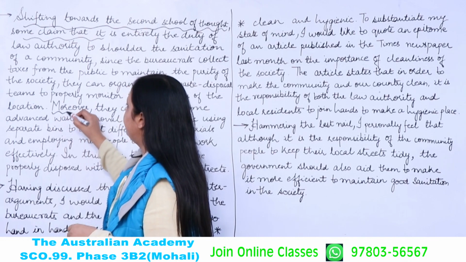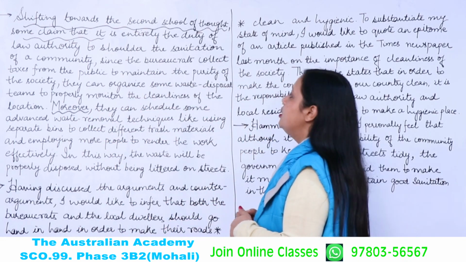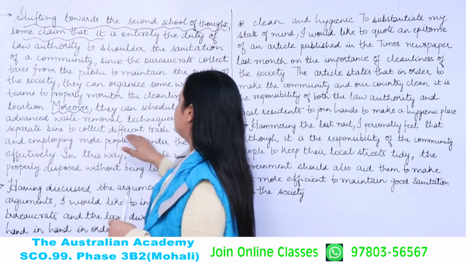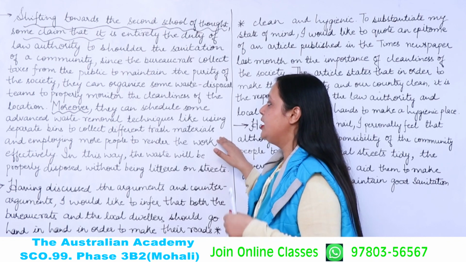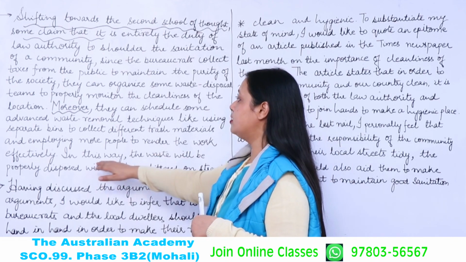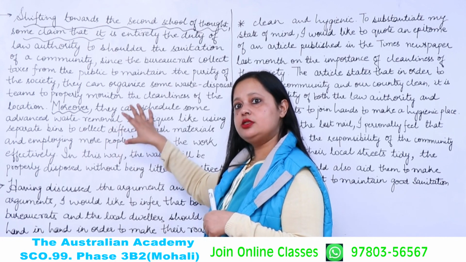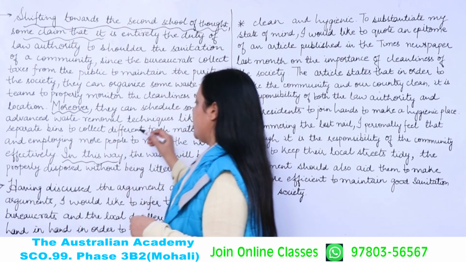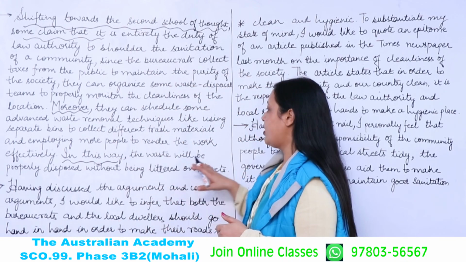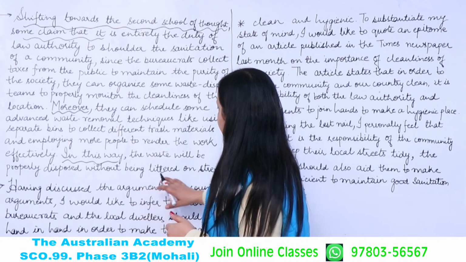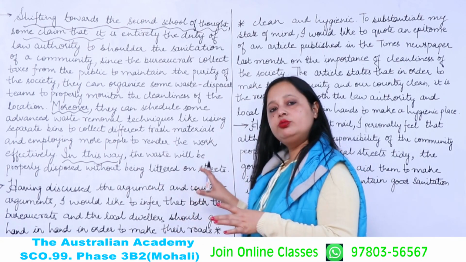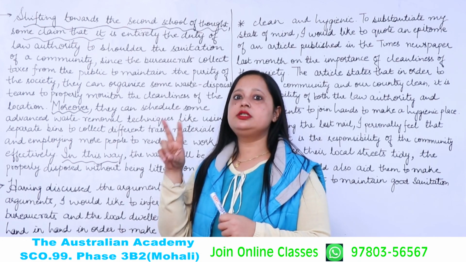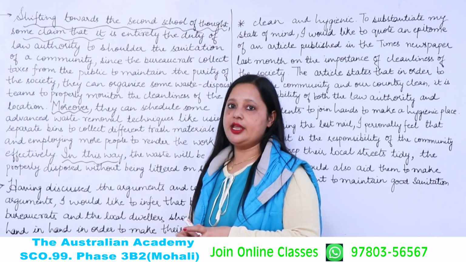Second is, moreover, they can schedule some advanced waste removal techniques, like using separate bins to collect different trash material and employing more people to render the work effectively. So this is the second reason, what they can do in this way. So this is how to extend it. We are going to extend the second reason: in this way the waste will be properly disposed of without being littered on streets. So I hope the second paragraph is clear, how we can explain it. Again we have taken two reasons and we have expanded them with explanation.